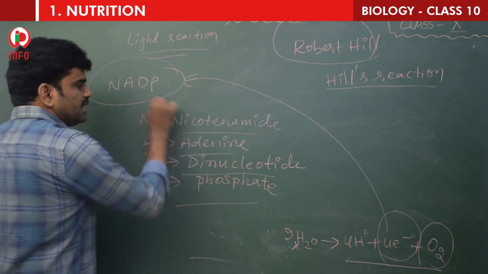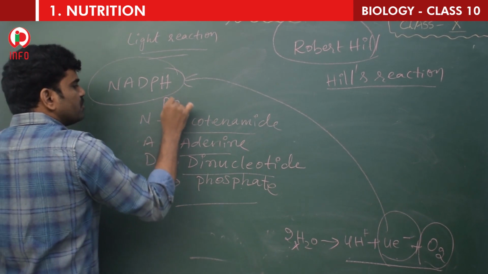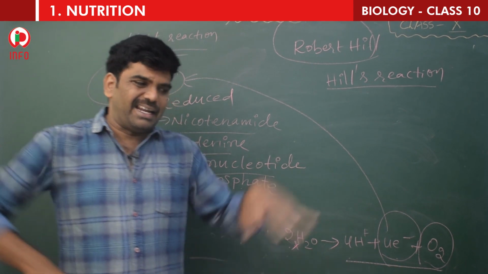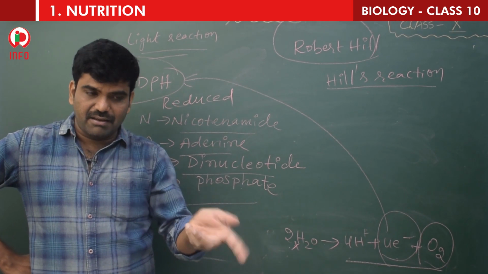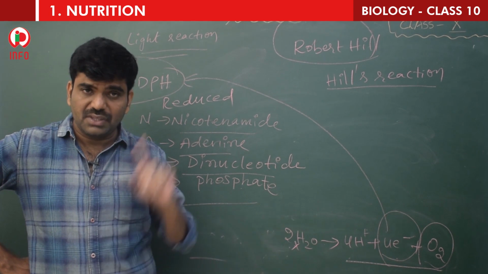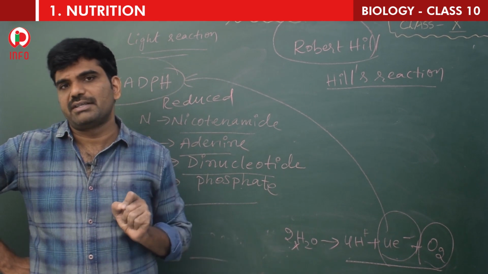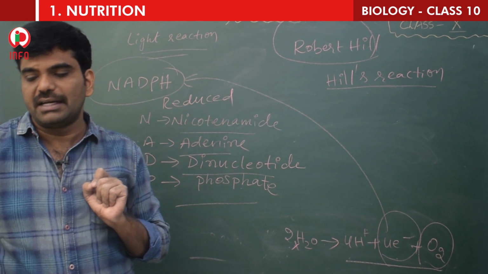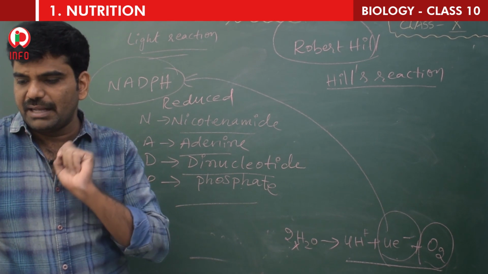Whenever it accepts the electron, it gets reduced. So now it is called reduced. There is a difference between NADP and NADPH. NADP is nicotinamide adenine dinucleotide phosphate. NADPH is reduced; simply you can add reduced as a prefix to this compound: reduced nicotinamide adenine dinucleotide phosphate. This is the one product that is formed, and the next one is ATP, another energy-rich compound, which is also formed.